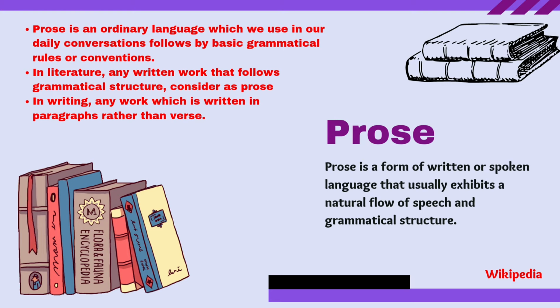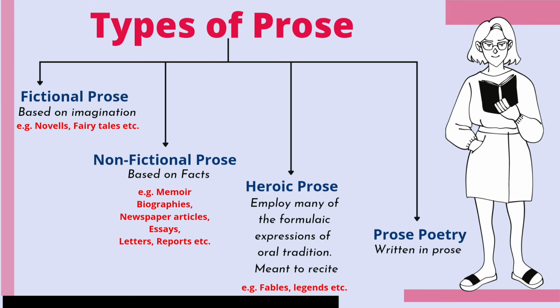Okay, now we discuss the types of prose. We have a clear idea of prose now. Prose also has its types. Let's discuss them. There are mainly four types of prose present in literature. Number one is fictional prose. Number two is non-fictional prose. Number three is heroic prose. And number four is prose poetry. Okay, so these are the four types of prose.